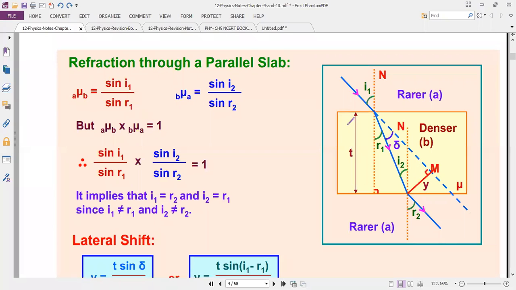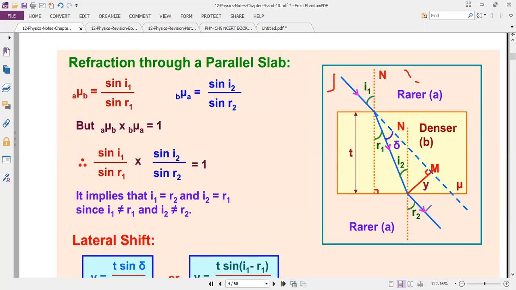The glass slab is the denser medium and outside is the rarer medium. Now I'm sending a ray of light from rarer medium to denser medium. You know very well, rarer to denser, the refraction is towards the normal. So I mention i1 as the incident ray and r1 as the refracted ray.